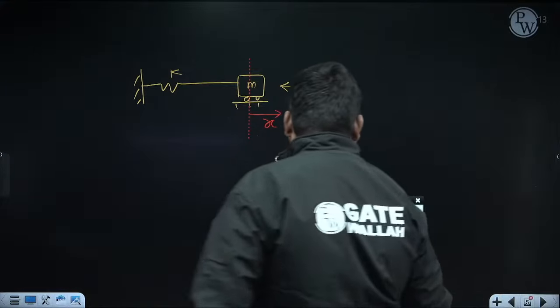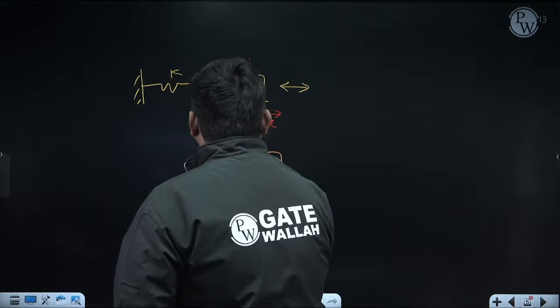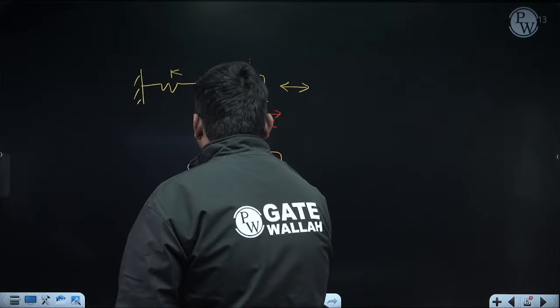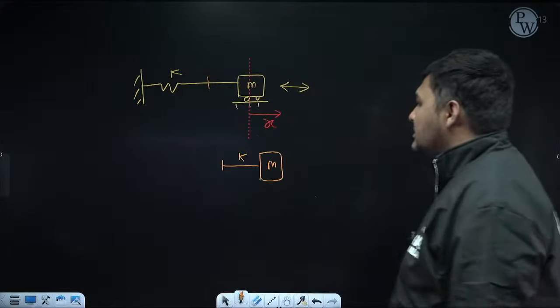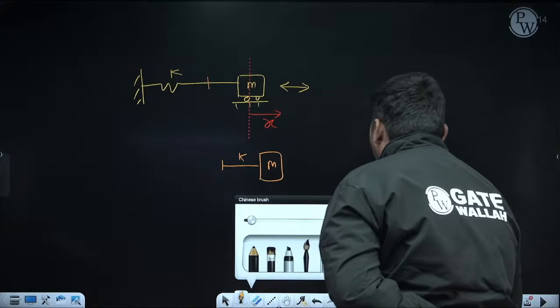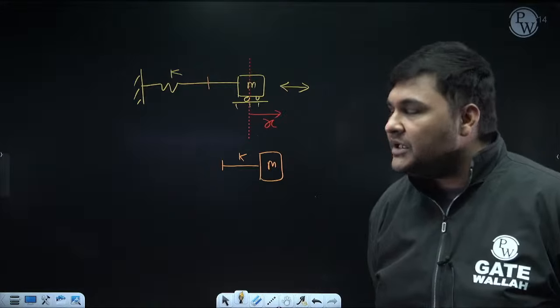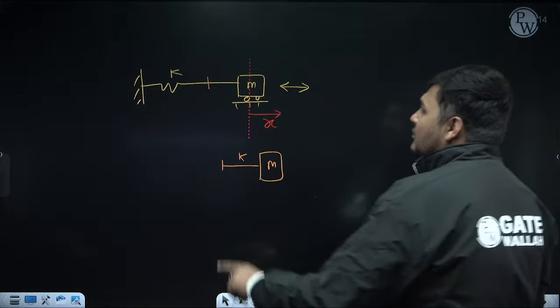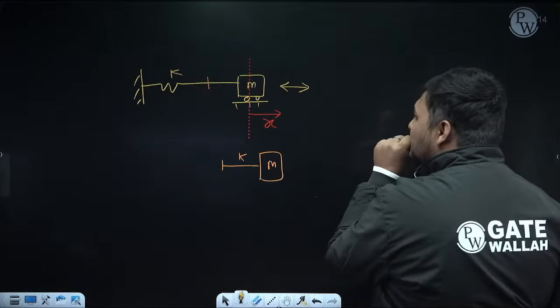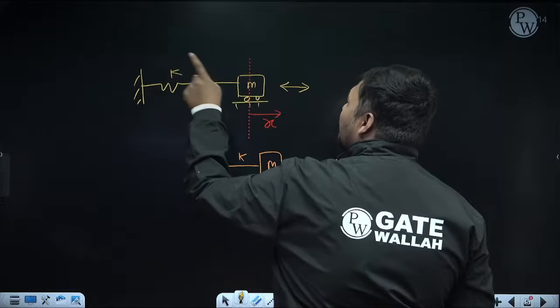Suppose here I am drawing the FBD. This mass M, with this mass this spring is attached, whose stiffness is K. I am cutting the spring from this location. So the first force which we will apply here is the restoring force or spring force, because here restoration is occurring due to stiffness. How can we calculate the restoring force? The stiffness of the spring is K. Now see the displacement of this spring from the mean position.